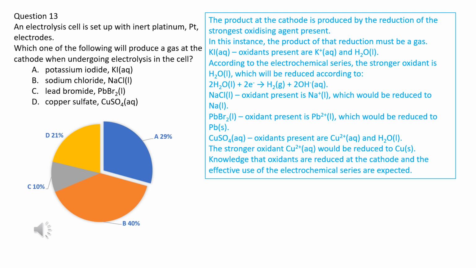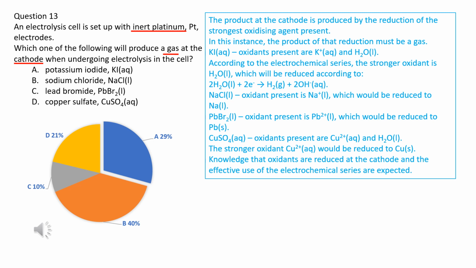Since Pt is an inert metal, Pt is not involved in electrolysis reactions. This question is focused on the production of gas at the cathode. Gaining electrons, reduction, occurs on the cathode. So, gas at the cathode is produced by the oxidant.